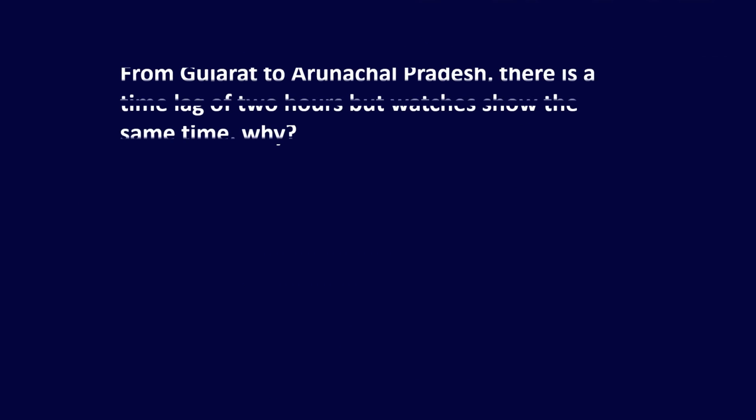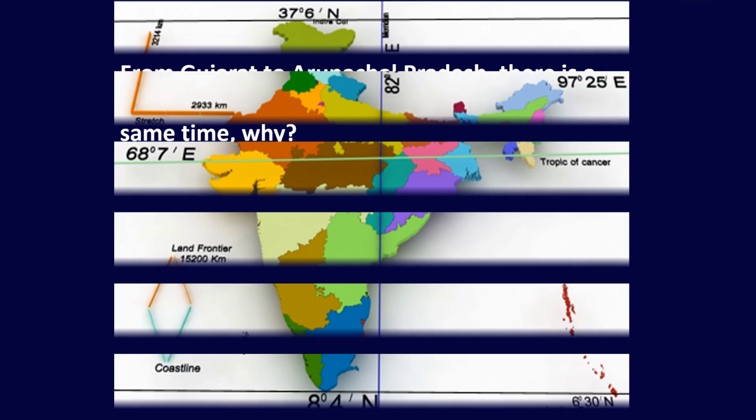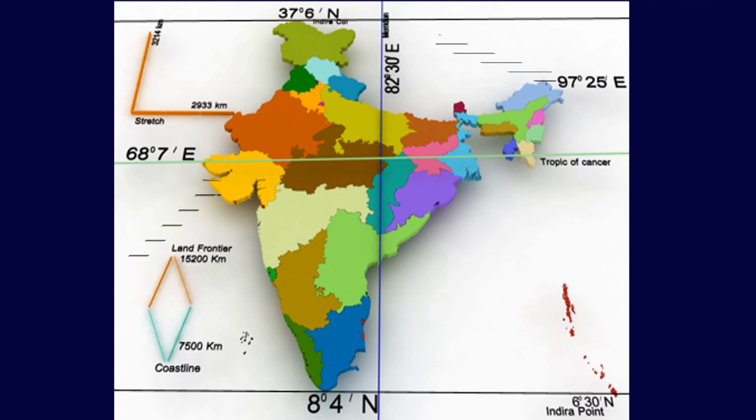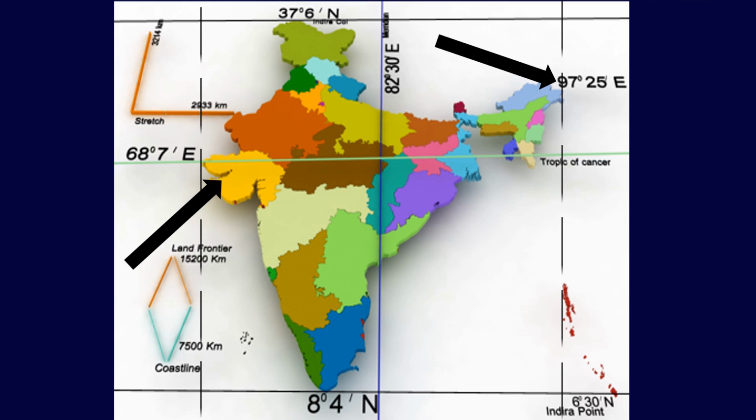Here we have a question: from Gujarat to Arunachal Pradesh there is a time lag of 2 hours, but watches show the same time. Why? There is a time lag of 2 hours because the earth moves 15 degrees each hour, since there are 24 hours in a day.